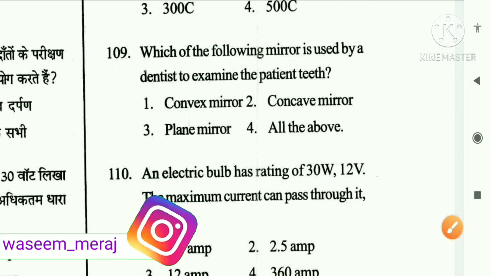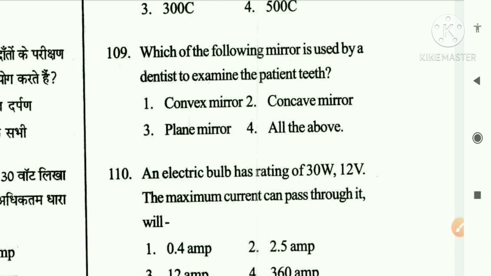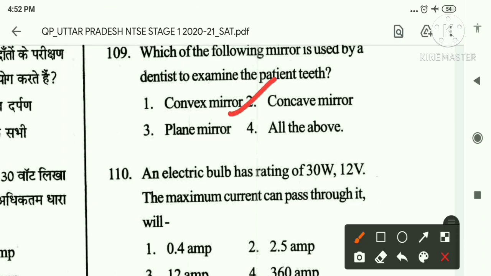Which of the following mirrors is used by a dentist to examine the patient's teeth? Option 1 convex mirror, option 2 concave mirror, option 3 plane mirror, option 4 all of the above. Here a concave mirror gives the dentist a magnified reflection of the mouth. So the image in the mirror is larger, brighter, and easier for the dentist to see. The answer is the second one, concave mirror.